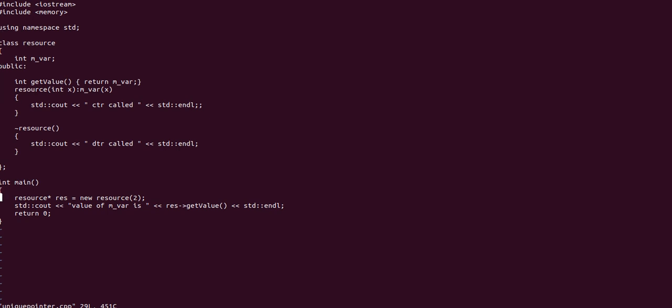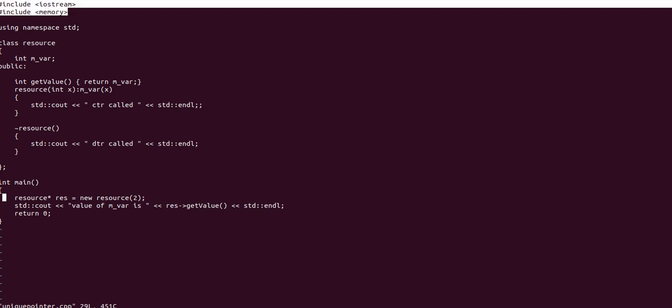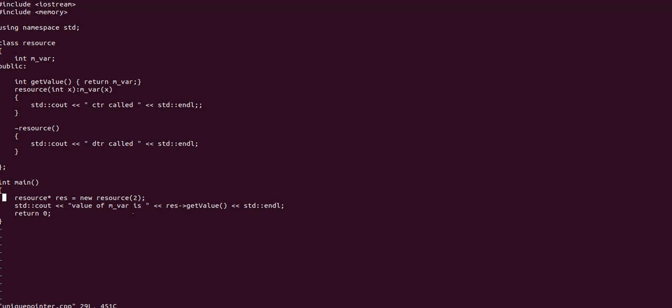So C++11 gives you a unique pointer to manage automatic deallocation of resources. It's a kind of wrapper with overloaded operators so that you can have the same functionality of accessing the objects, getters and setters or any other member fields or functions. For unique pointer, it's essential to include this header, which is memory. So we can do it like this.